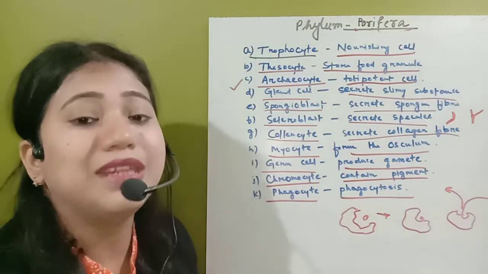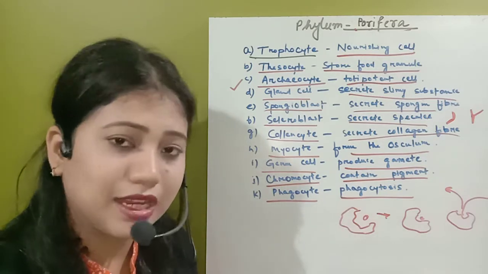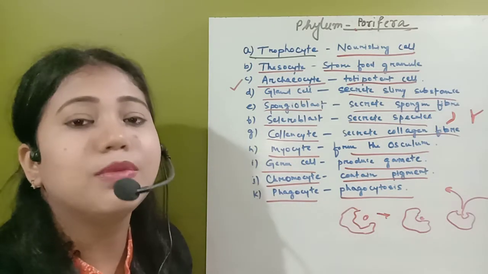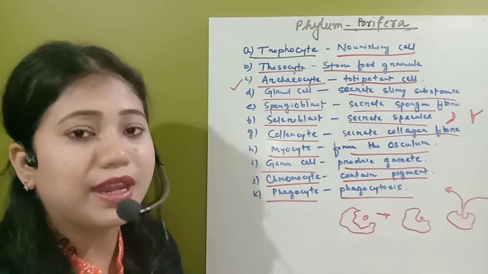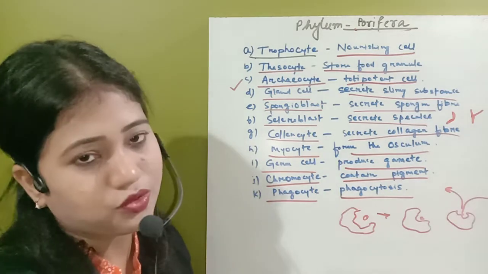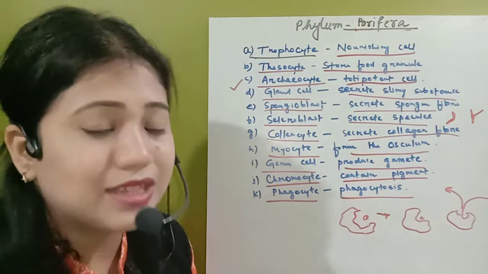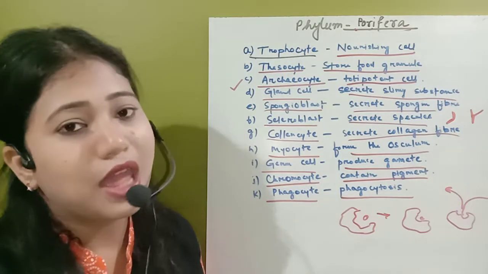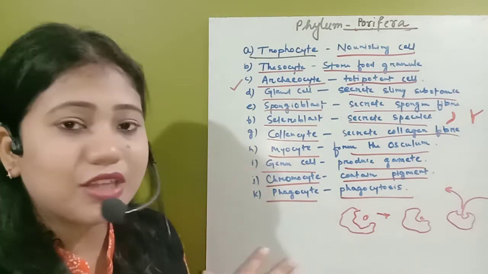Next, suppose some cells died, so those dead cells will be removed outside the body by those phagocytes. So these are the different cells that are derived from the amoebocyte. Those are the cells we have discussed.